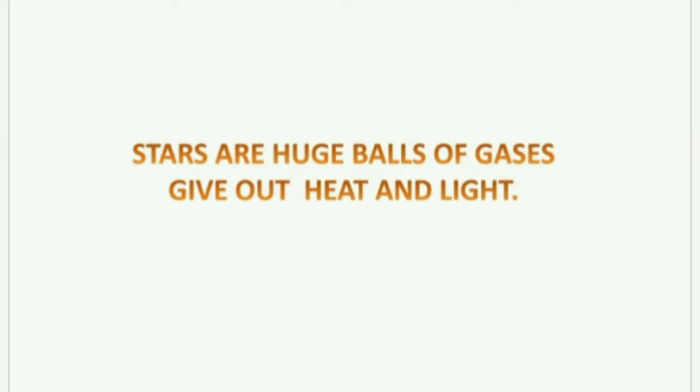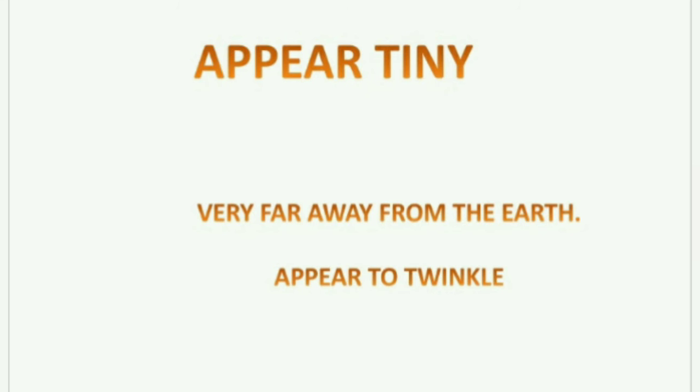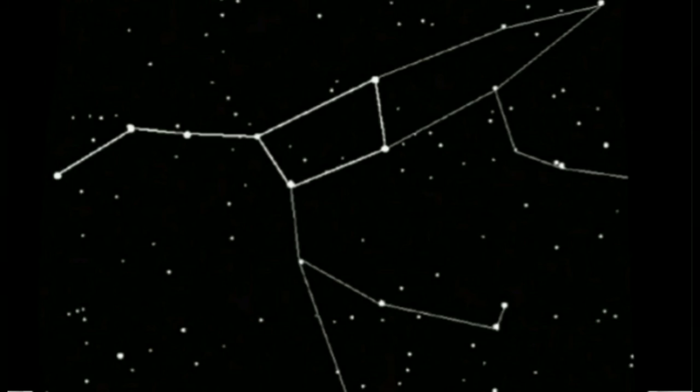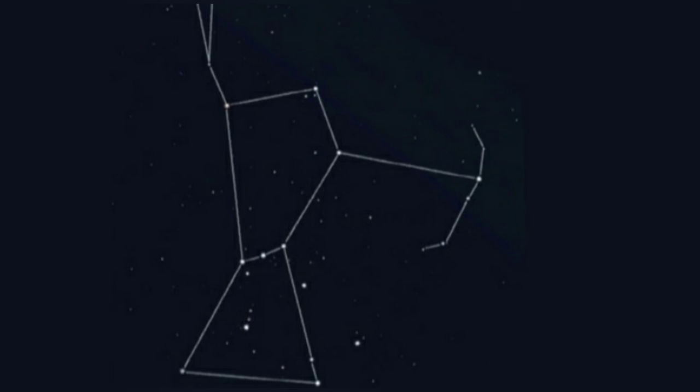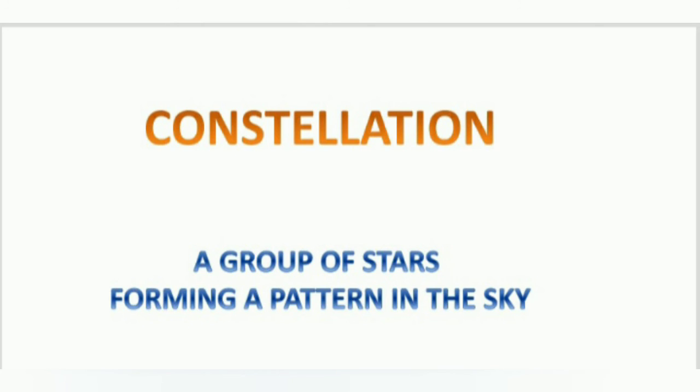The stars are huge balls of gases which give out their own heat and light. They appear tiny because they are very far away from the earth, and that's why they appear to twinkle. I hope you have observed some groups of stars that form a pattern. A group of stars forming a pattern in the sky is known as a constellation.